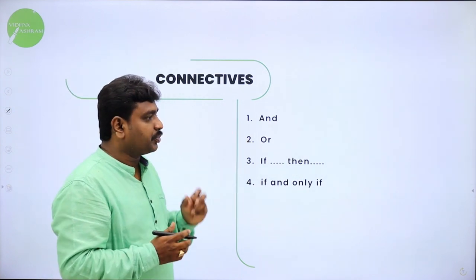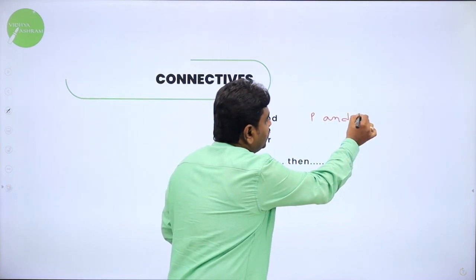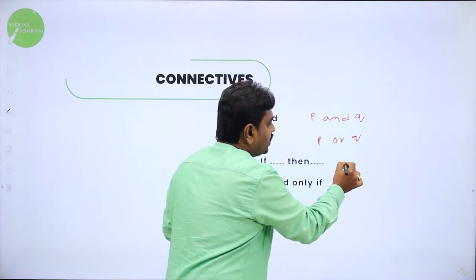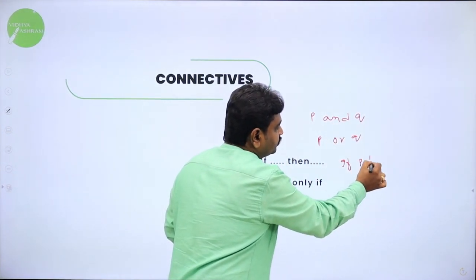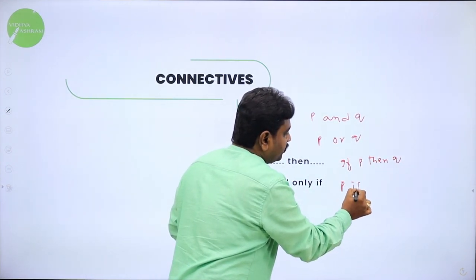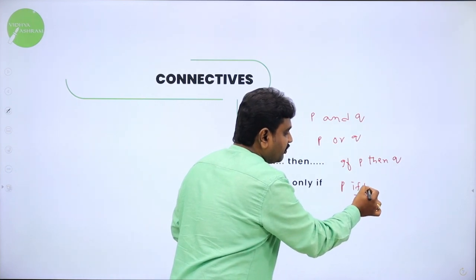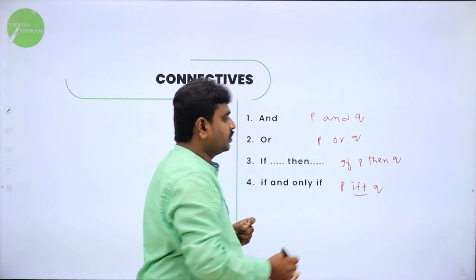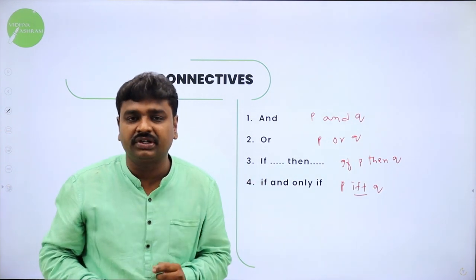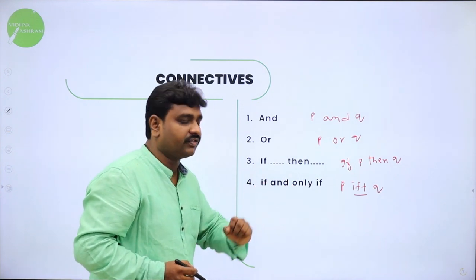Suppose P and Q: I am combining 2 simple propositions P and Q. P and Q, P or Q, if P then Q, P if and only if Q. IFF stands for the short form of if and only if. So the 4 connectives: the first is AND, the second is OR, the third is if P then Q, the fourth is if and only if.